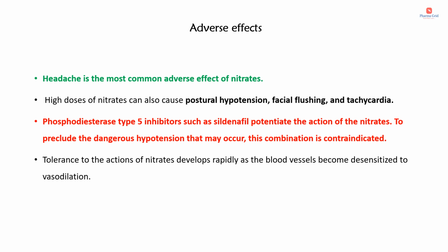Now let's discuss one of the important drug-drug interactions, that is between organic nitrates and phosphodiesterase type 5 inhibitors, for example, sildenafil. When sildenafil is taken together with the nitrates, what will happen? These phosphodiesterase type 5 inhibitors such as sildenafil will potentiate the action of nitrates. So ultimately it will result in hypotension. To preclude the dangerous hypotension that may occur, this combination is contraindicated. That is organic nitrates with sildenafil or phosphodiesterase type 5 inhibitors.